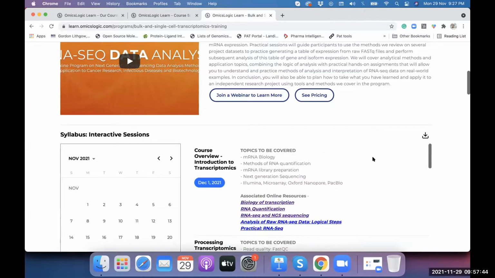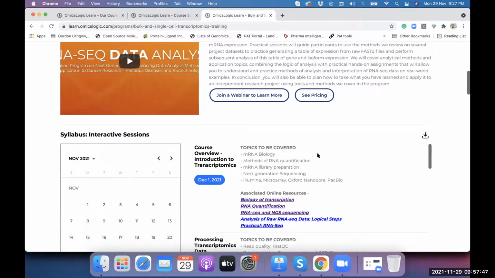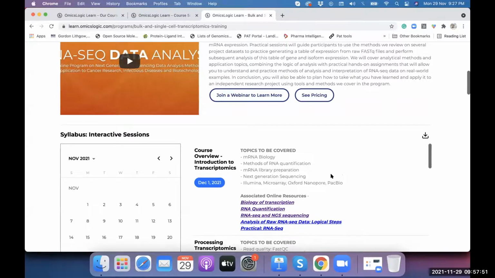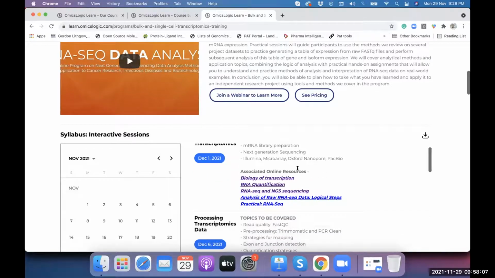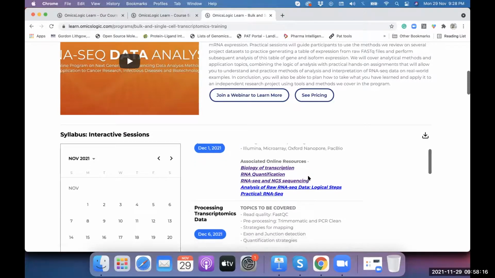So let me start from the beginning. On 1st December, we have the first overview session, which will be about mRNA biology. The first step is to start with the basic training and understand the methods of RNA quantification, mRNA library preparation, and the different technologies that are used for data generation. Then you have the associated online resources where all of this is well explained, along with a video tutorial that explains the entire session.